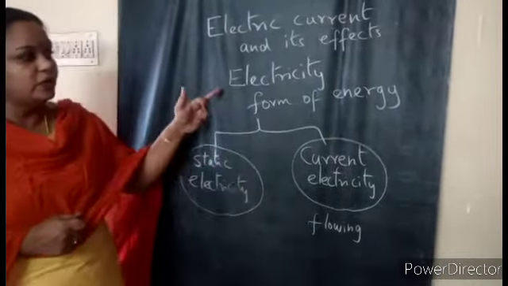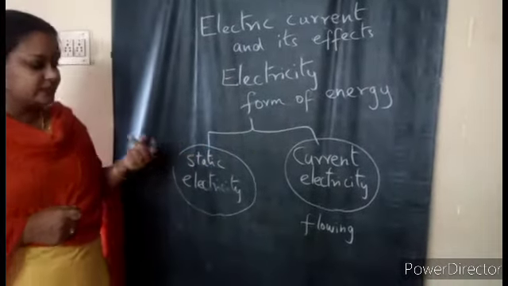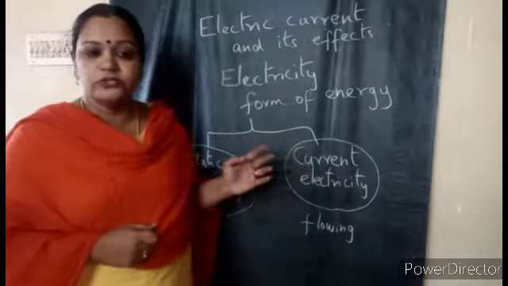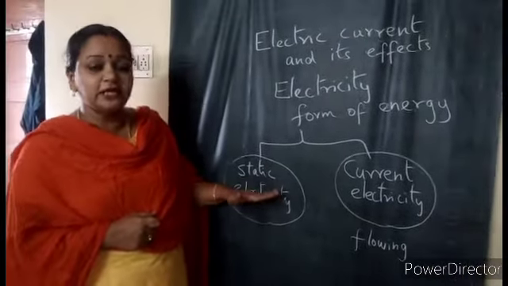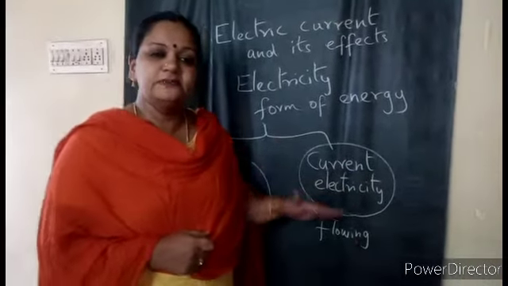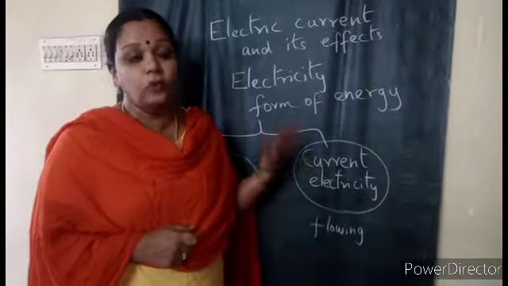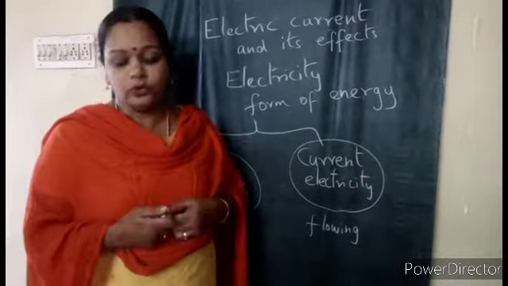So by now, what is electricity? It is a form of energy. What are the two different types of electricity? Static and current. Static electricity will not flow; you will learn about it in detail in higher classes. Current electricity will flow. It flows in conducting wires. That's what we are going to learn.